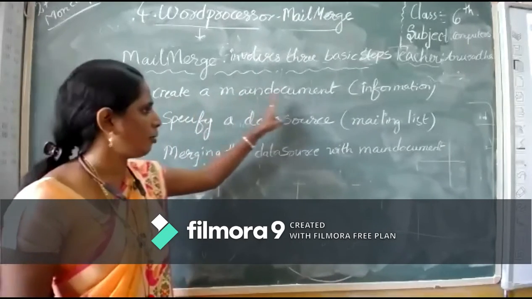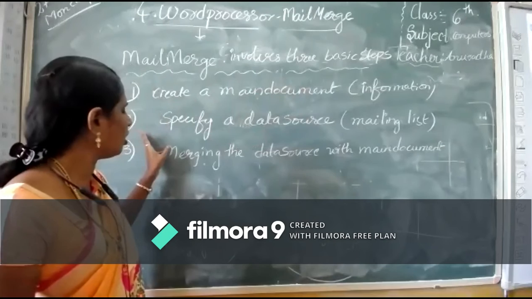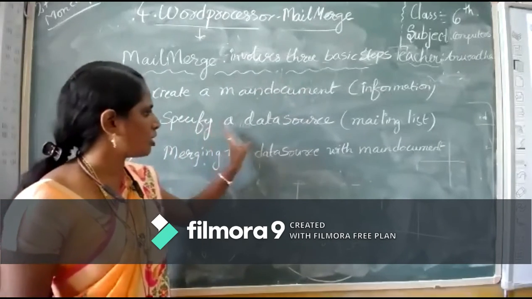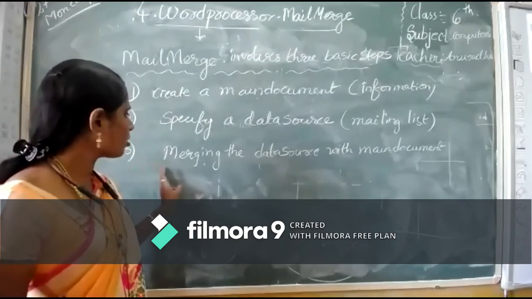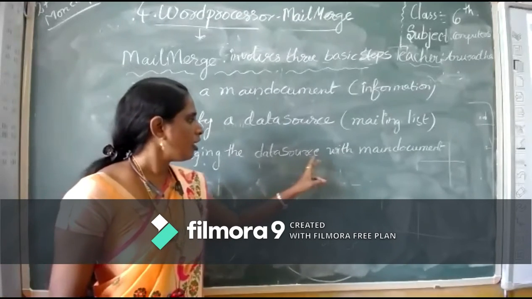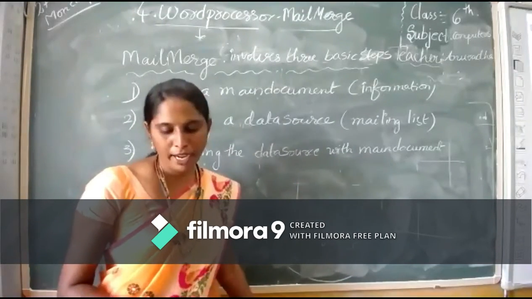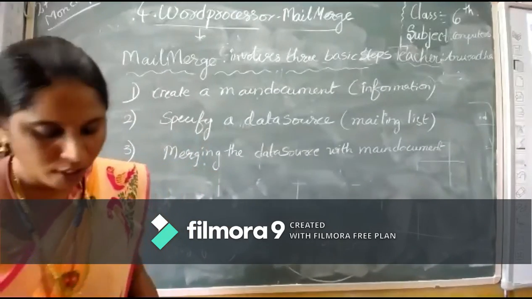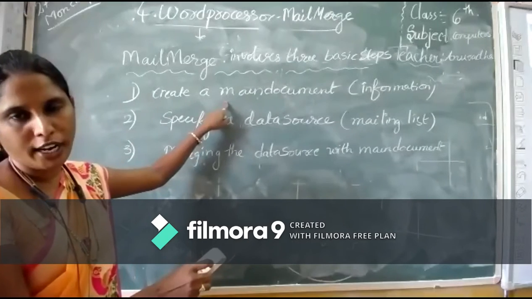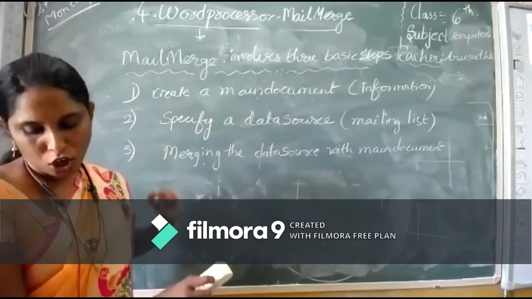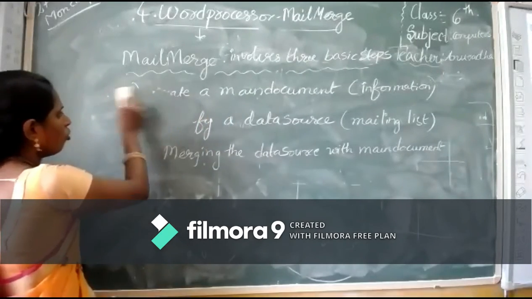We create a main document which consists of information. Next we specify the data source, which is the mailing list. And third is merging the data source with the main document. Now we will do the first point: how to create a mail merge document. We will do it one by one.